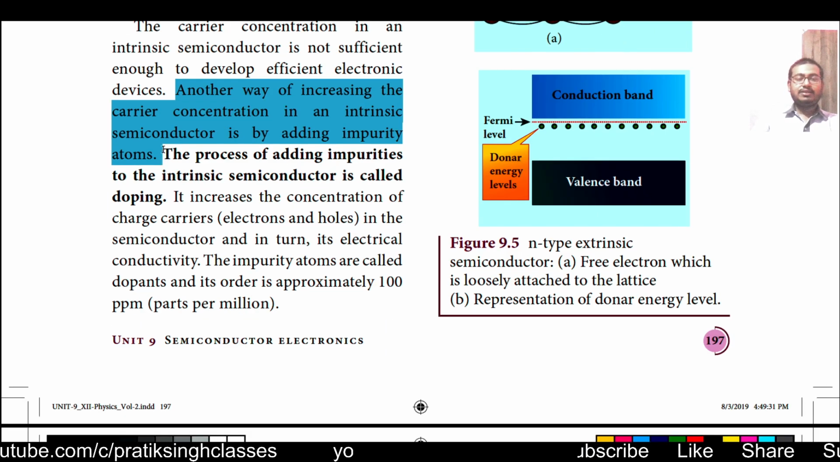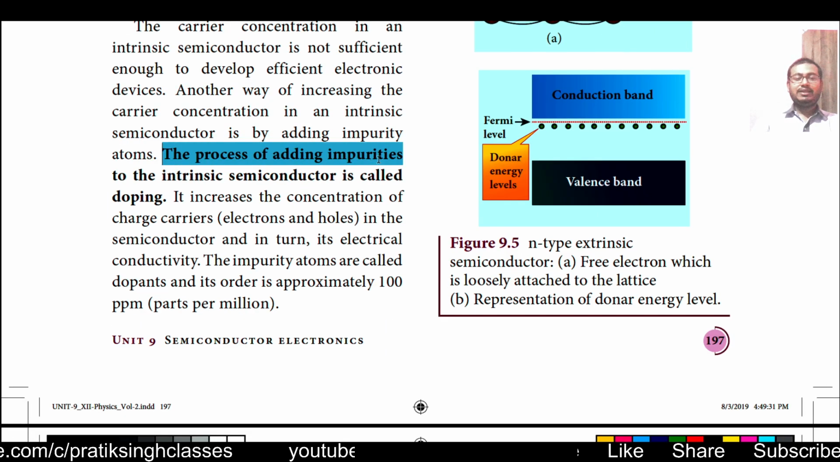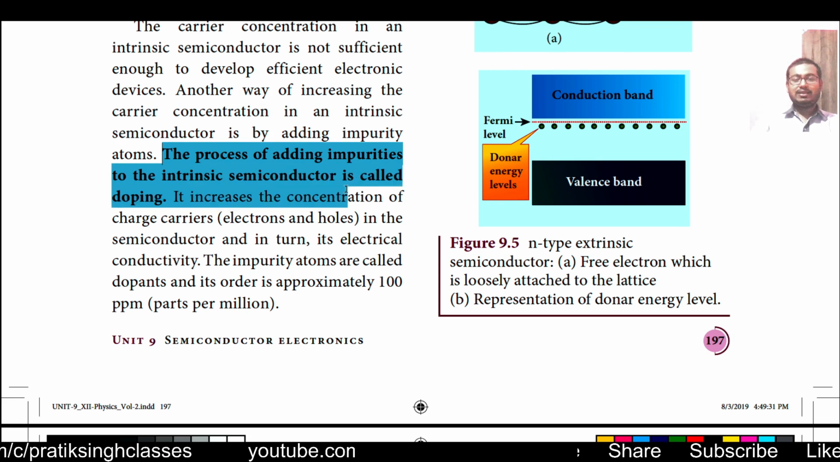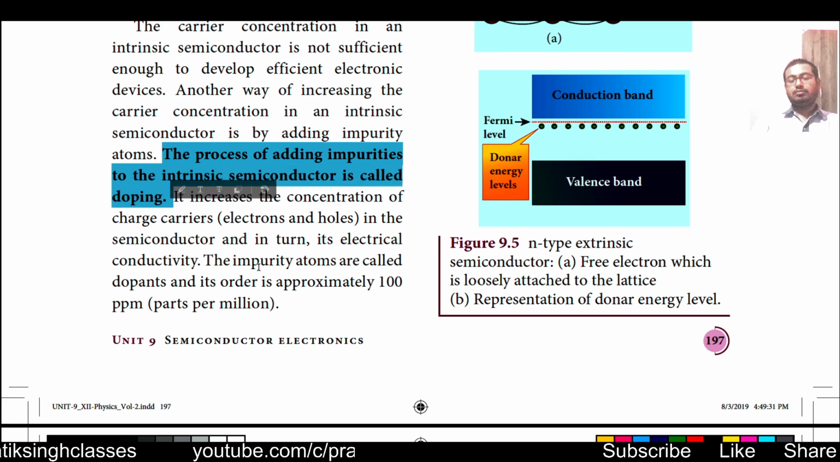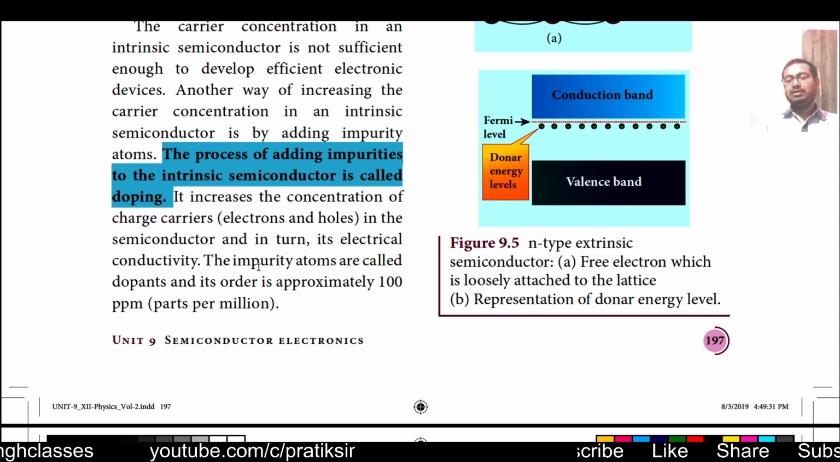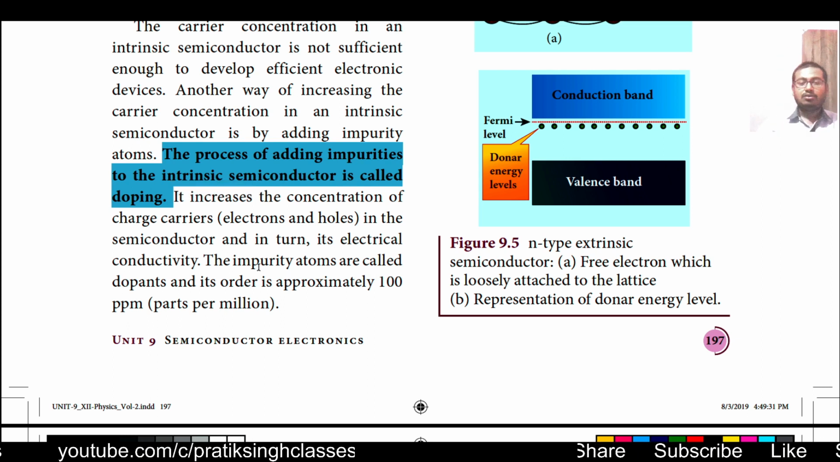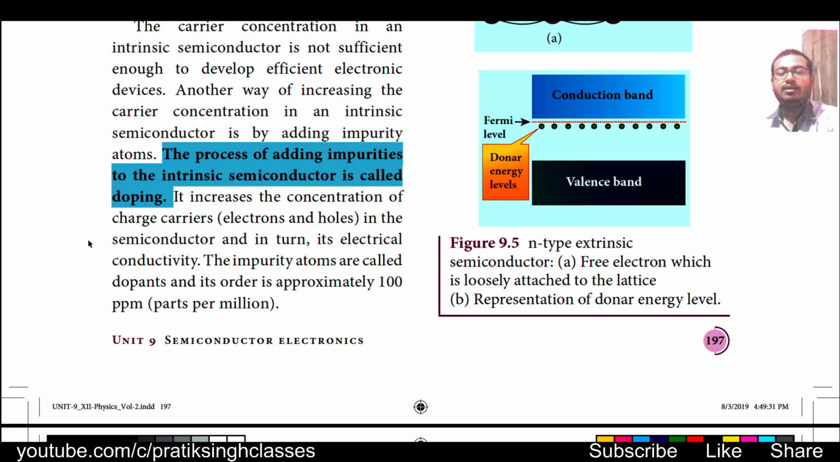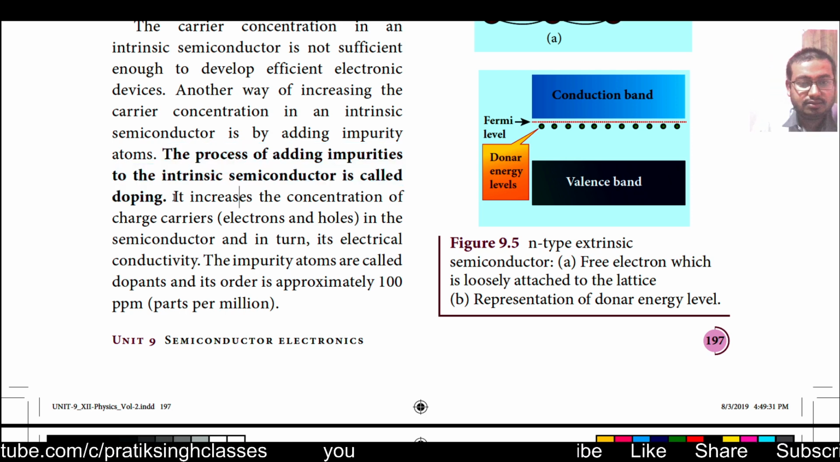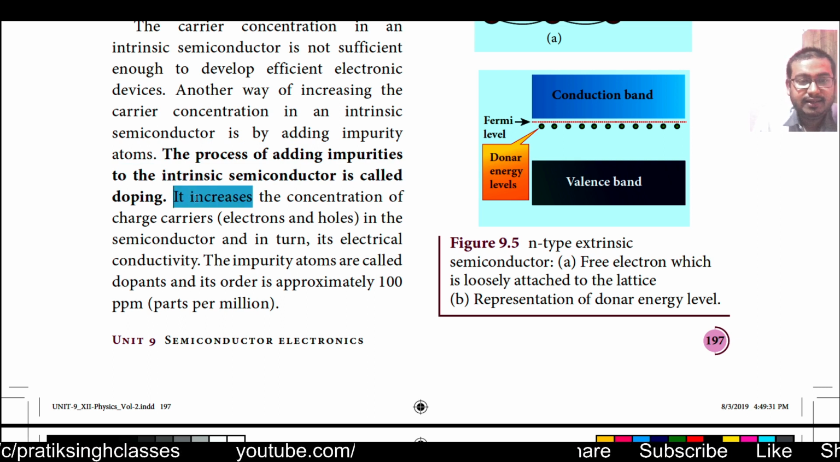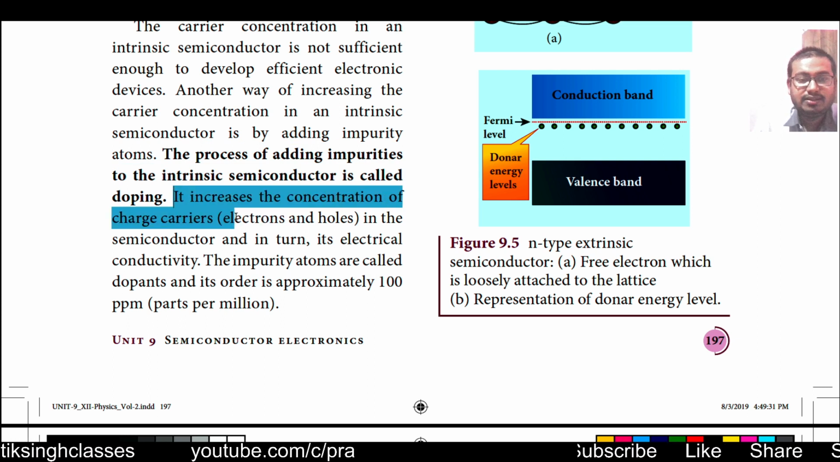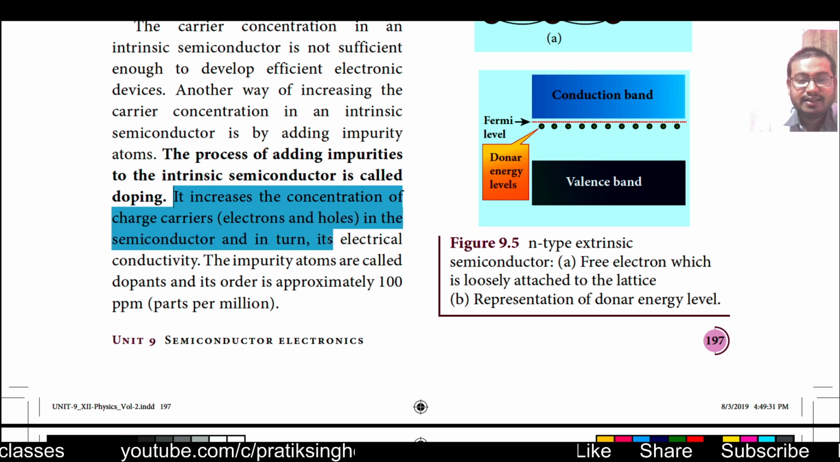The process of adding impurities to the intrinsic semiconductor is called doping. The word dope means to insert something inside forcefully, which is not needed, but here it is needed in huge need. It increases the concentration of charge carriers in the semiconductor, and in turn the electrical conductivity.